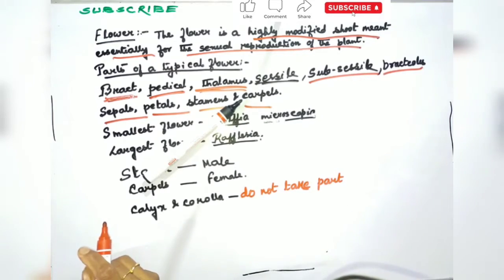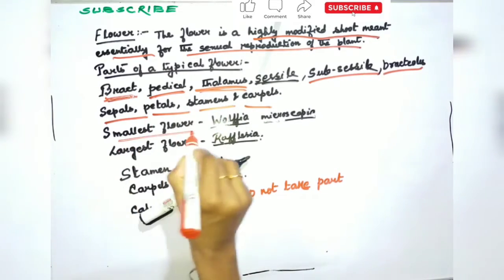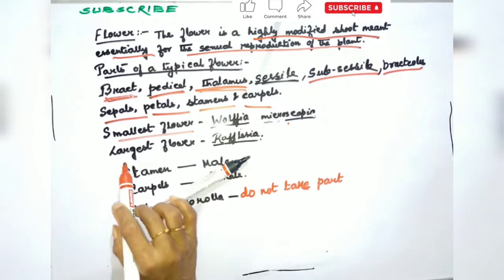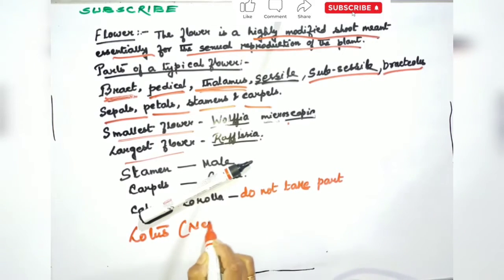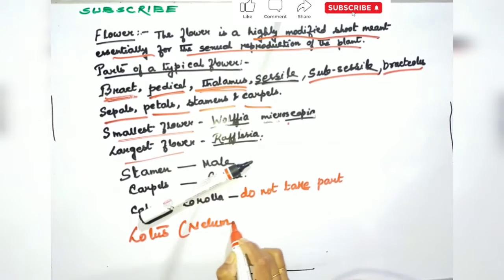The smallest flower, you know, is Wolffia microscopica, and the largest flower is Rafflesia. And what is the national flower of India? That is lotus. What is the scientific name of lotus? It is Nelumbium.